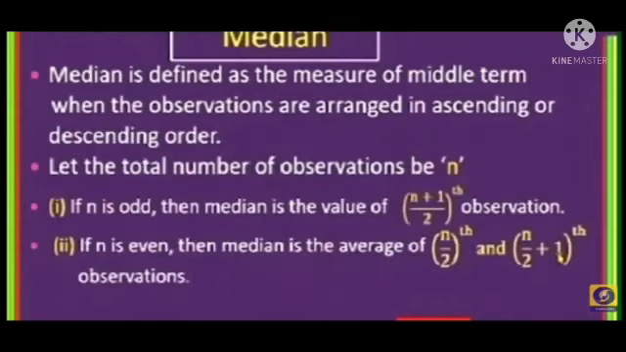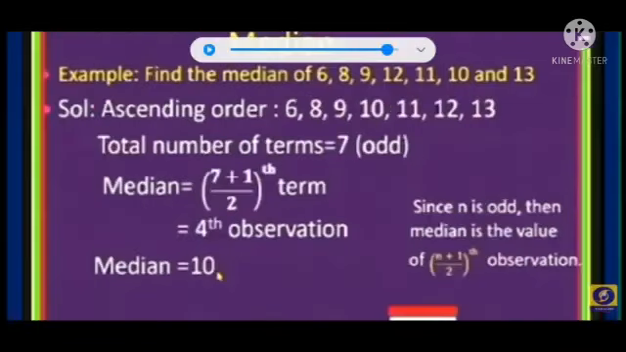Next we discuss the median. Median is defined as the measure of the middle term when the observations are arranged in ascending order or descending order. Let the total number of observations be small n. If n is odd, then the median is the value of the (n plus 1) by 2 observation. If n is even, then the median is the average of the n by 2 and n by 2 plus 1 observations. We will take an example of median.